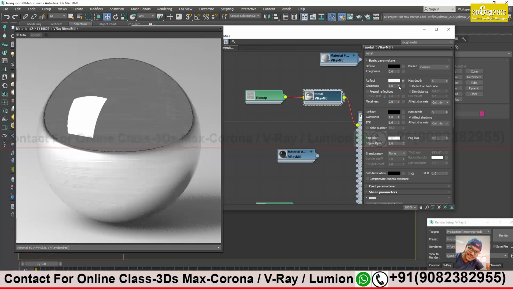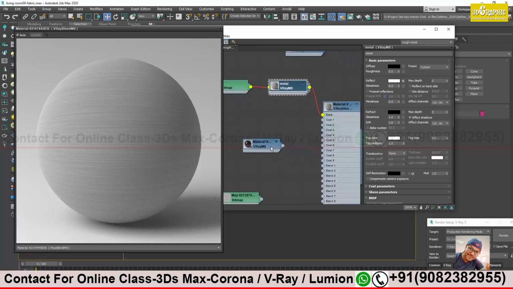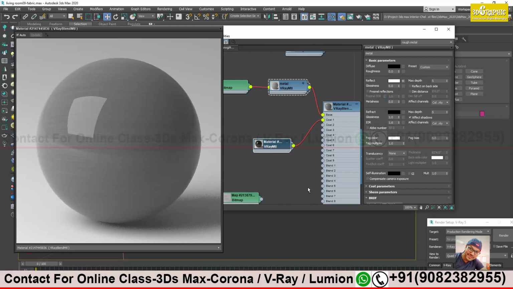If I make it 0, wait, it's taking some time to update. Alright, it's also fine. No glossiness value, simple lines. Now I am just adding a new material with high glossiness value as a coat. Let's see what result I get. See? It is separate. Yes, sir. Now I'm getting a reflective layer on top of this.